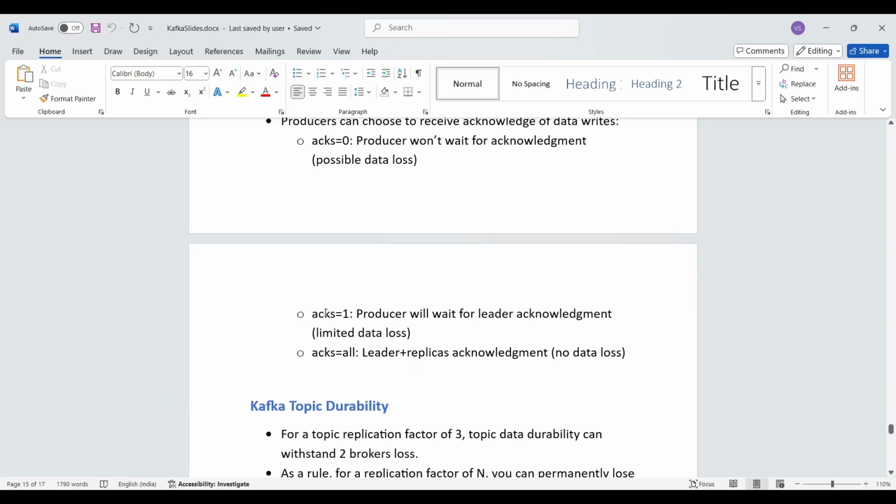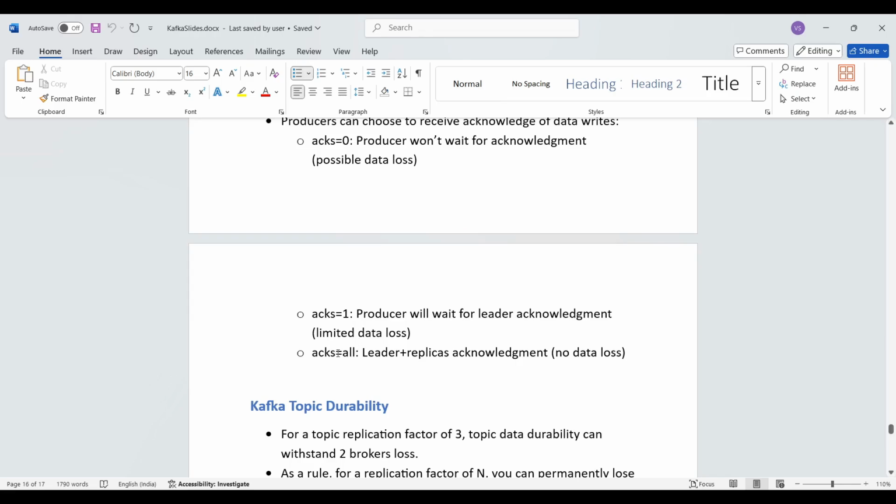Second one is acks equal 1. Producer will wait for leader acknowledgement, limited data loss, which means that the producer is going to wait for the leader of a partition, and that is very important, that it's going to wait for the leader broker to acknowledge, and that means we have limited data loss.